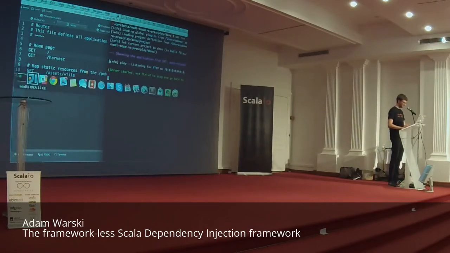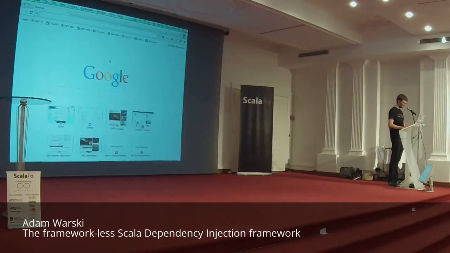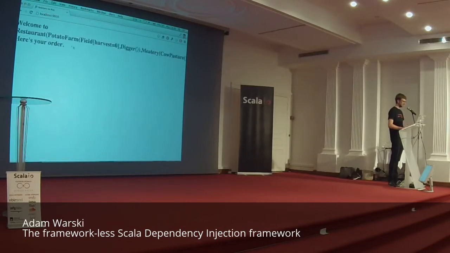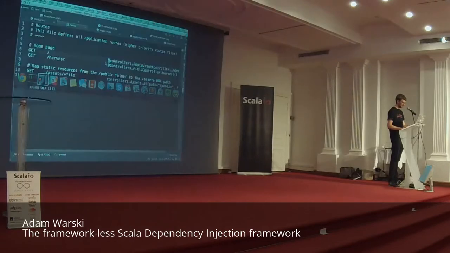Okay, so we're started. Localhost 9000. And yeah, you can see that it's more or less the same as we have seen before, right? We have our restaurant object graph. We can just, like, add a method to harvest the field, and you can see that it is actually a single instance of the same field here and the same field here. Okay, so that's how we integrate with Play.